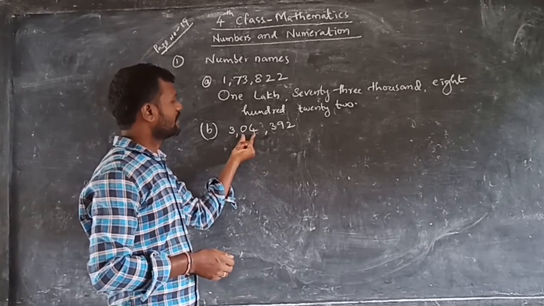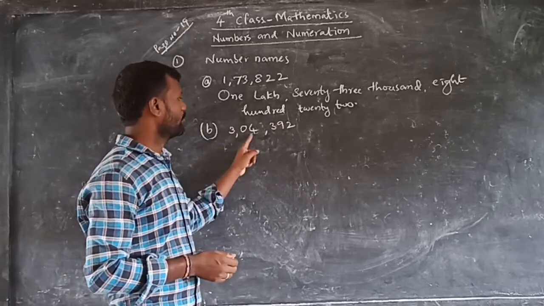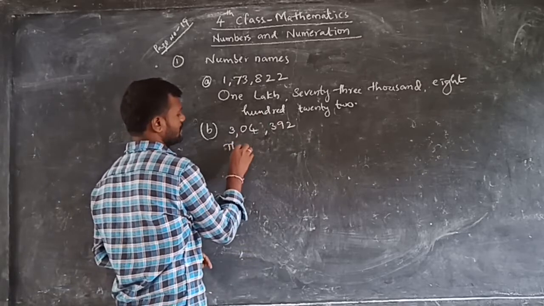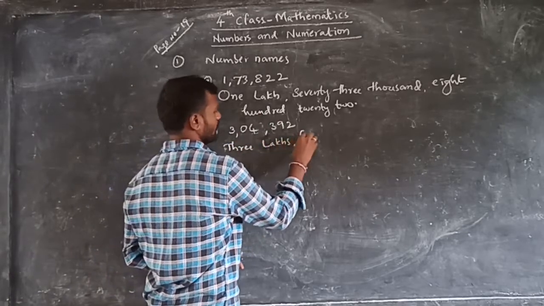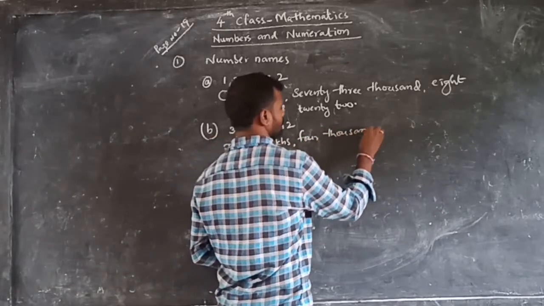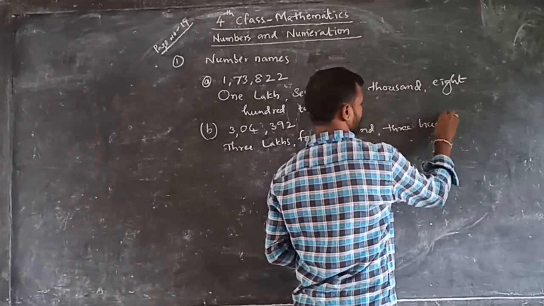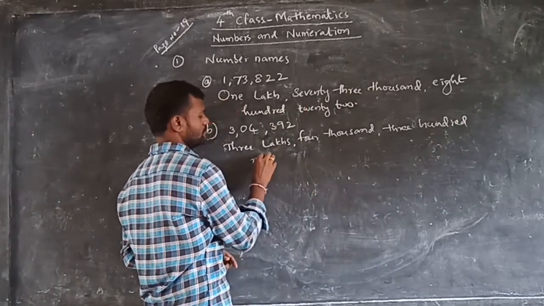So 4,392. 3 lakhs, 4,392. That is the number. So write it. 3 lakhs, 4,392.